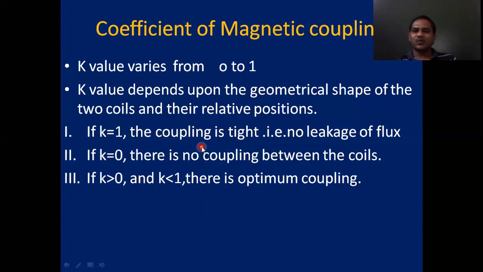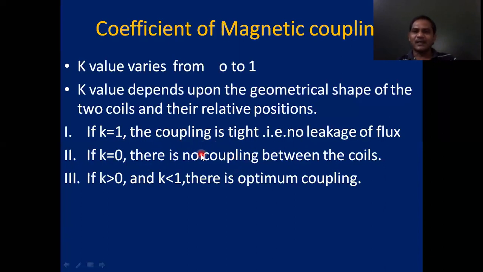If K is equal to 1, we say that the coupling is tight, then no leakage of flux. That means whatever the magnetic flux forming around the primary coil, the total flux links with the secondary coil. There is no leakage of flux. The total part of magnetic flux forming around the primary coil links the secondary coil. So in that case, we say that coupling is tight, then the coupling coefficient K is said to be 1. If K is equal to 0, then there is no coupling between the coils.